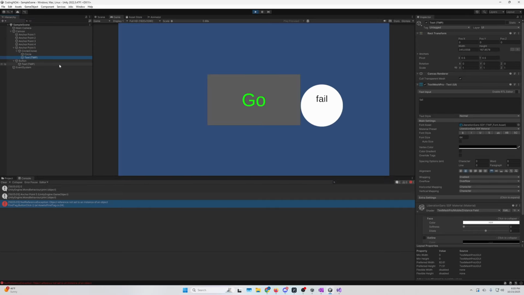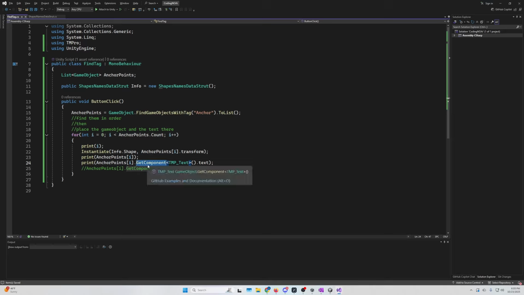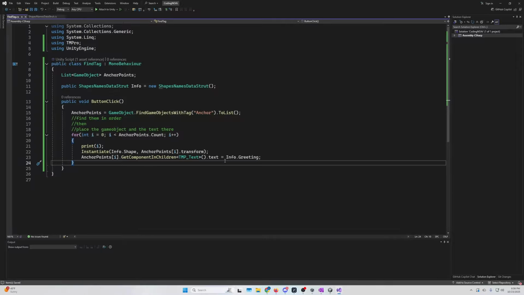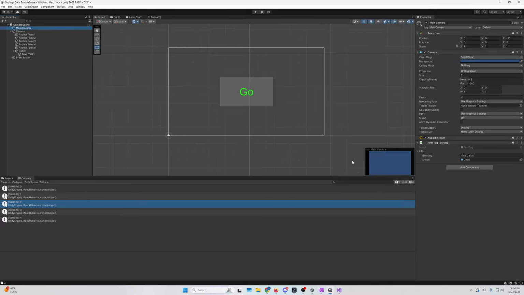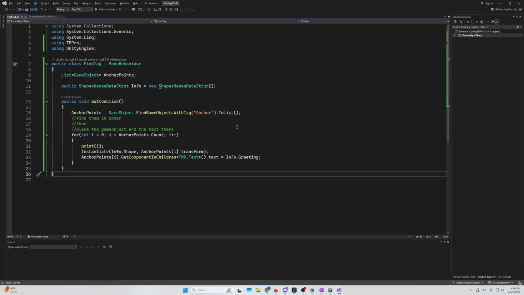So instead of get component, we need to use get component in children. There's a few different ways we can do this. Let me figure out the best way. All right, good news, super easy fix. I changed get component to get component in children, searching for that TMP text with the brackets and the dot text, because we want the text element, and we want to set it equal to greetings, which we set out in the editor right here. So that was easy. So type all that in.